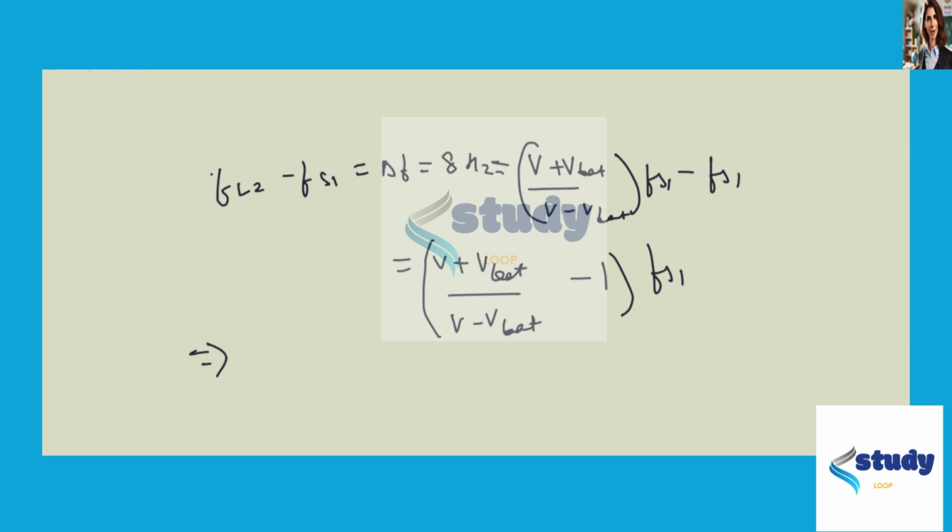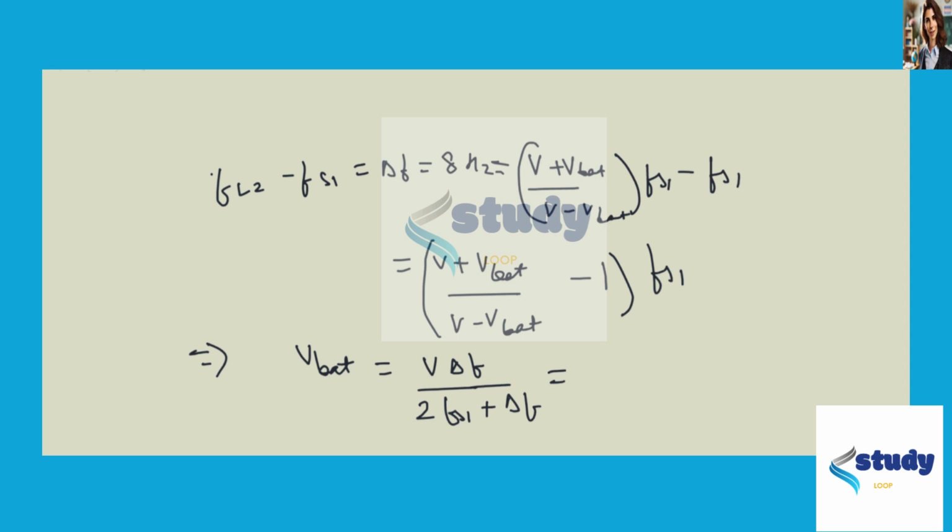After solving this using algebra, we have v_bat equals v delta f over (2 fs1 plus delta f).